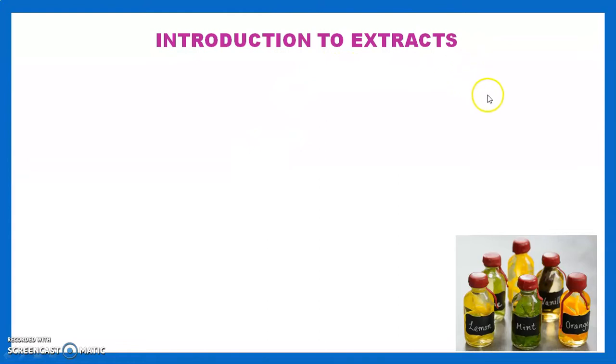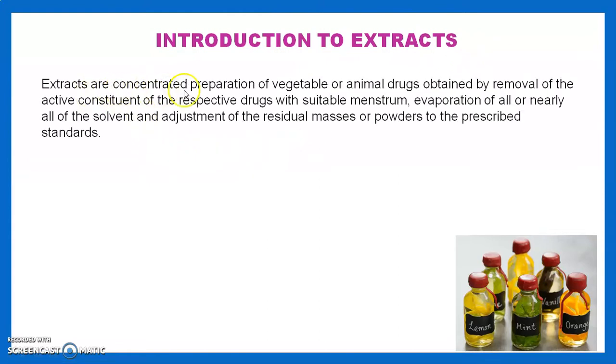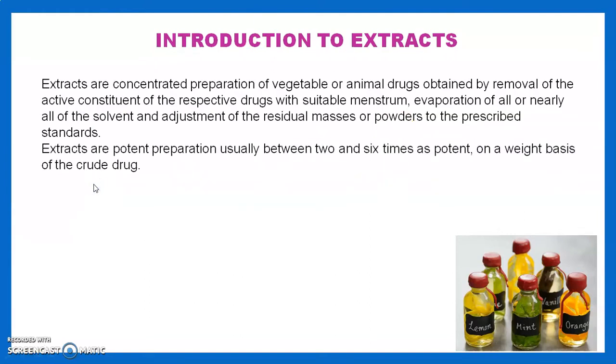Introduction to extract. Extracts are concentrated preparations of the vegetable or animal drugs obtained by removal of active constituents of the respective drugs with a suitable menstruum, evaporation of all or nearly all of the solvent, adjustment of the residual mass or powders to prescribed standards. Extracts are obtained from the vegetable as well as animal source, and these contain the active constituents.